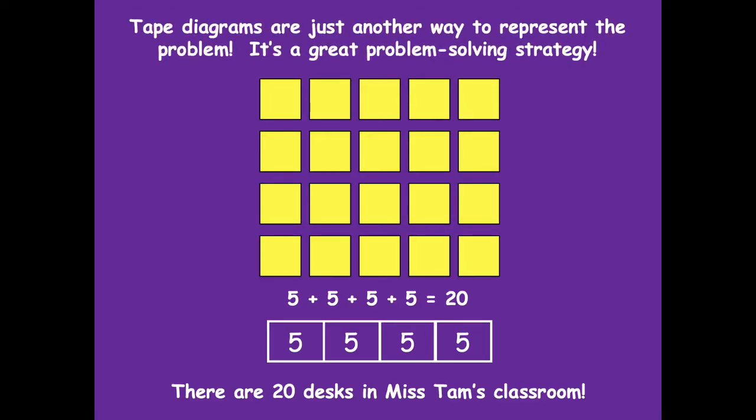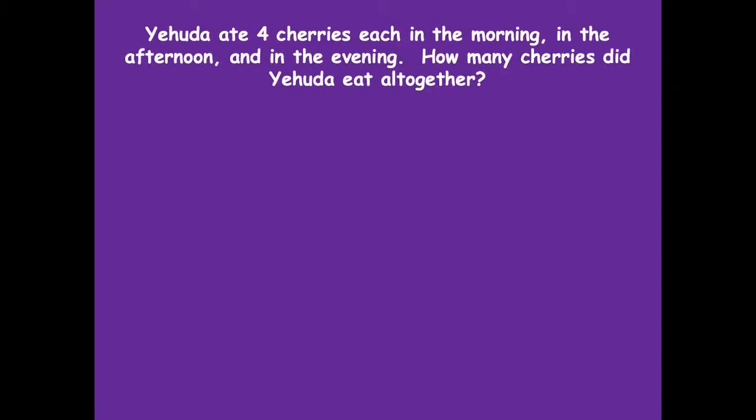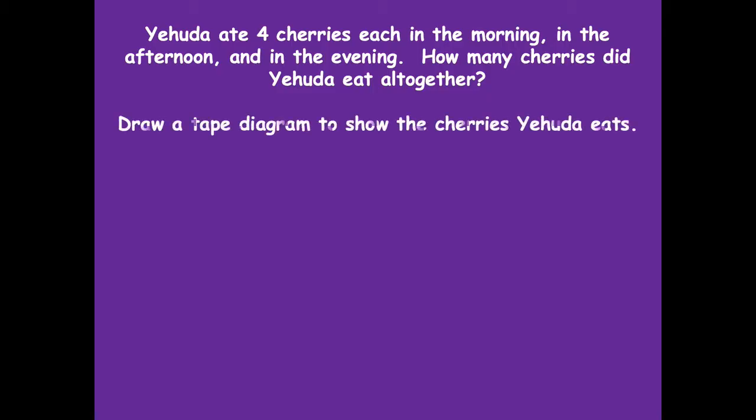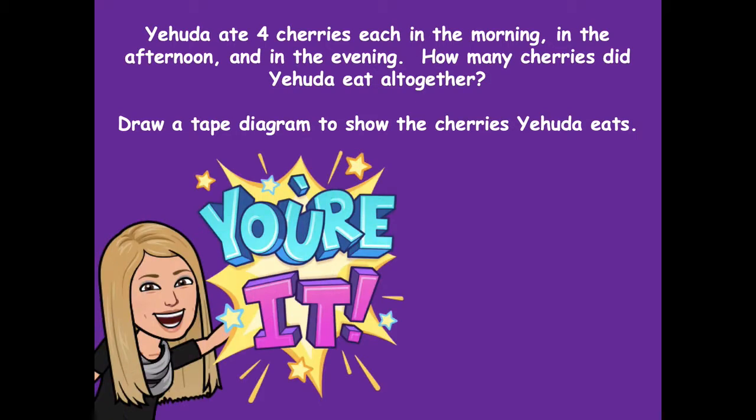All right, so tape diagrams are just another way to represent the problem. It's a great problem-solving strategy. So we're actually going to use a tape diagram to solve our next problem. So it says, Yehuda ate 4 cherries each in the morning, in the afternoon, and in the evening. How many cherries did Yehuda eat altogether? Draw a tape diagram to show the cherries Yehuda eats. Okay, so you're going to pause the video, draw a tape diagram to model how many cherries she eats in the morning, in the afternoon, and in the evening. And then click play when you're ready to go over it together.